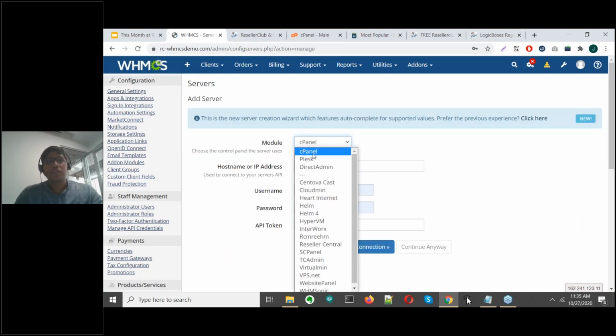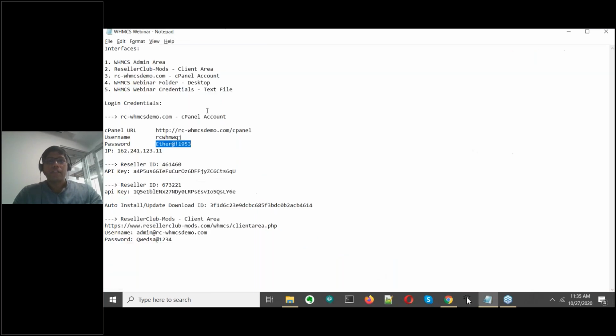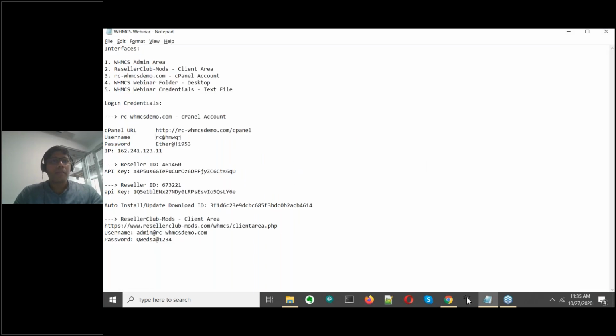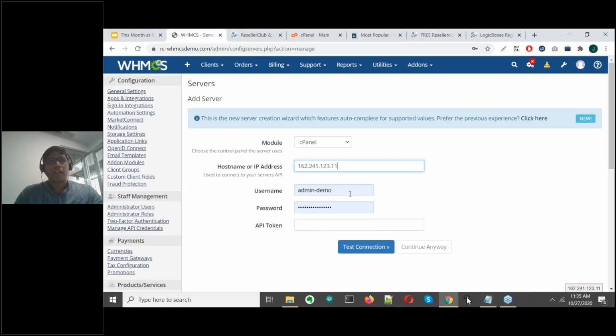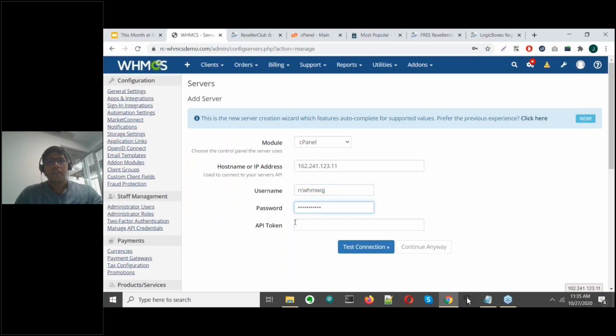Of course, for the purpose of this demo, our module will be cPanel. We will add the server IP address. So this is the IP address of the server that I've configured for the purpose of this demo. So I will add that here. We add the username and password for this server. And in case there's an API token, which is not a compulsory field, if your server has an API token, of course, you can add that here.